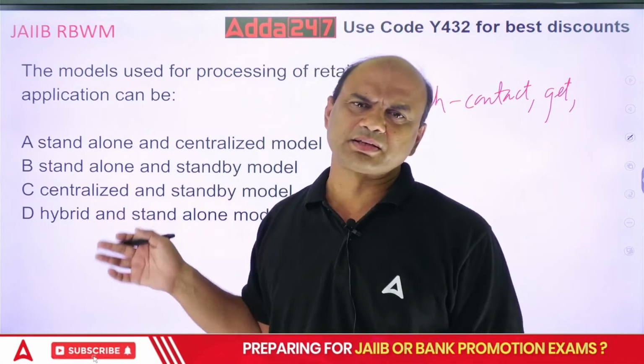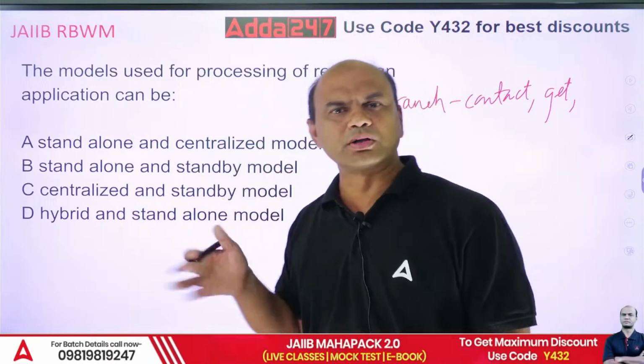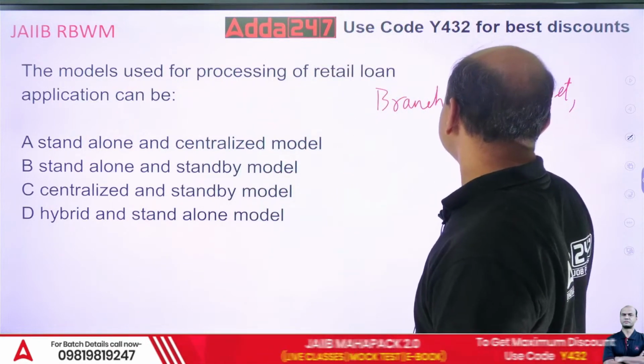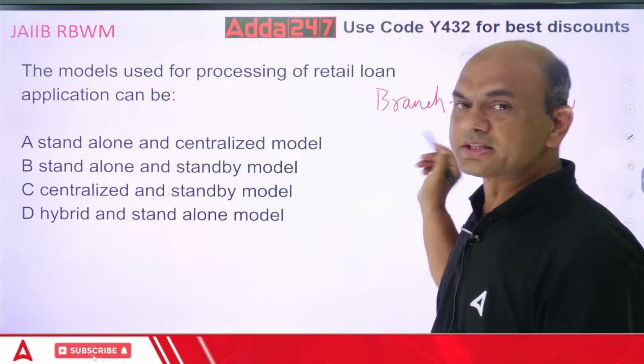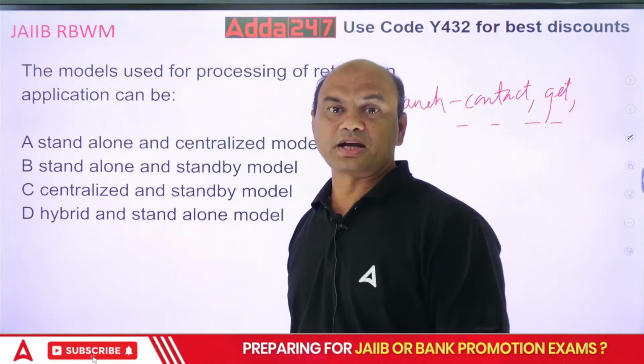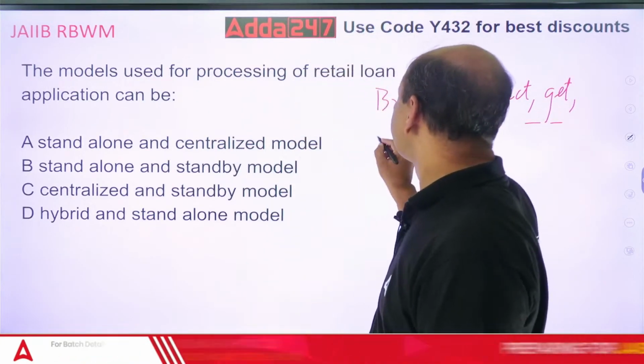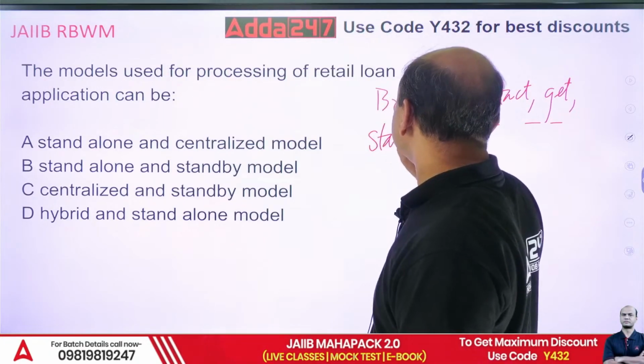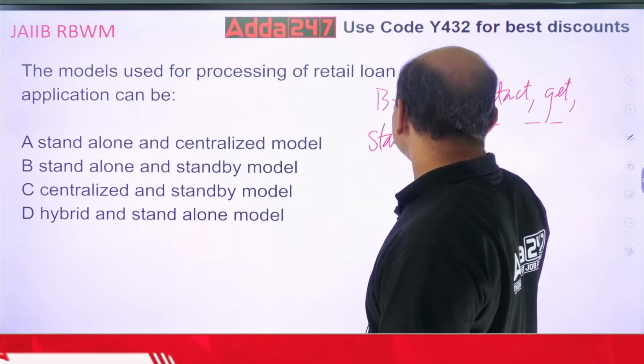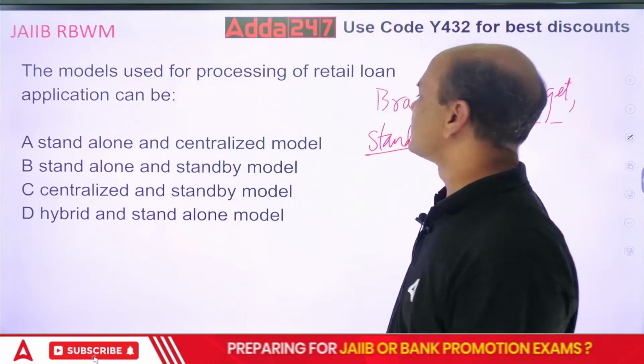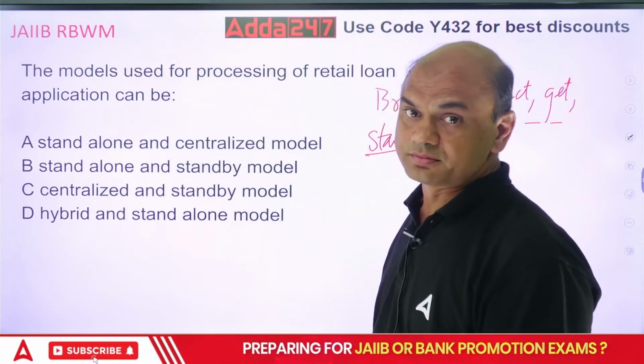All these things, up to monitoring, go on in the branch. So this is known as standalone processing. Standalone means everything is done at the branch level.